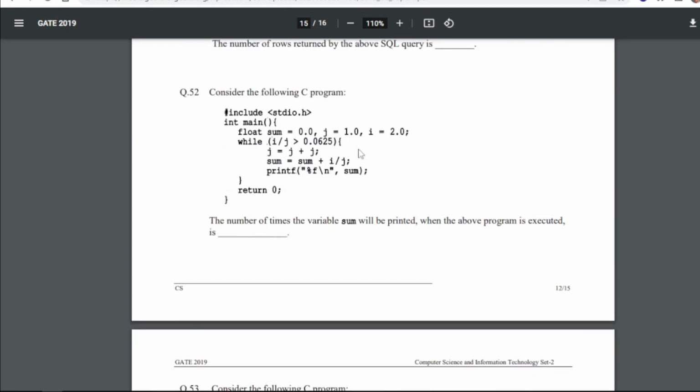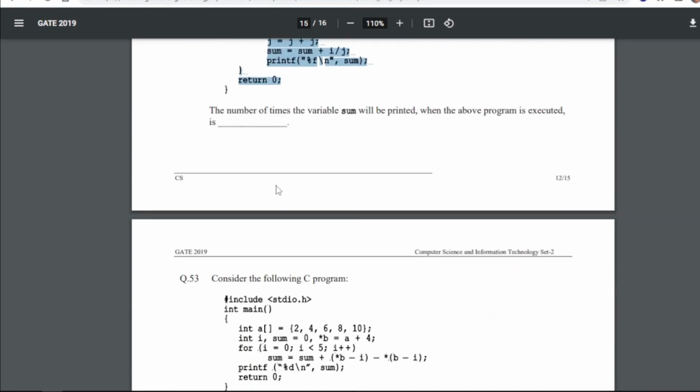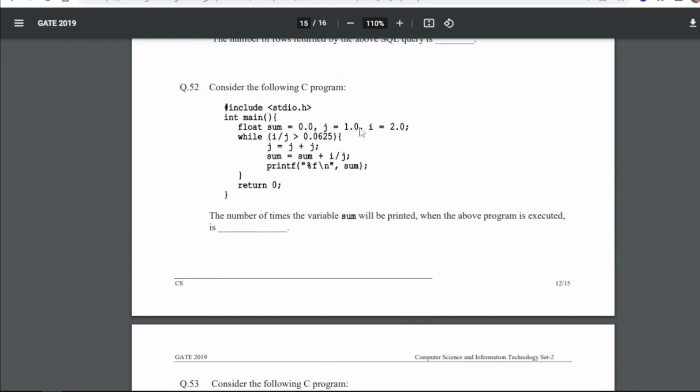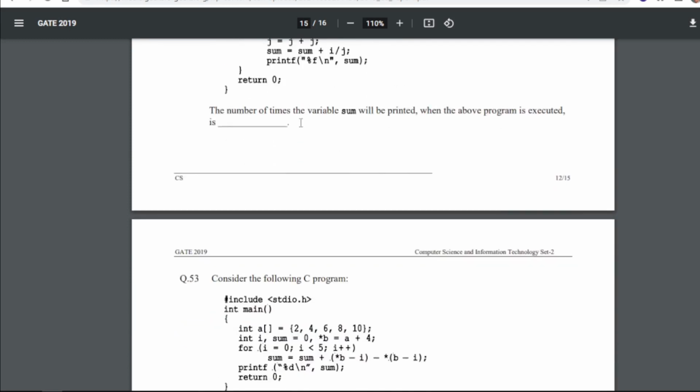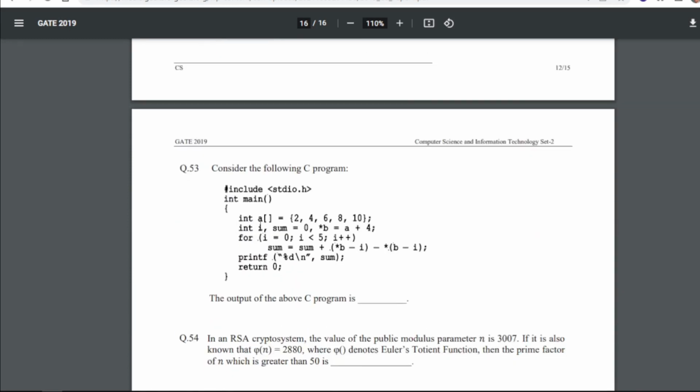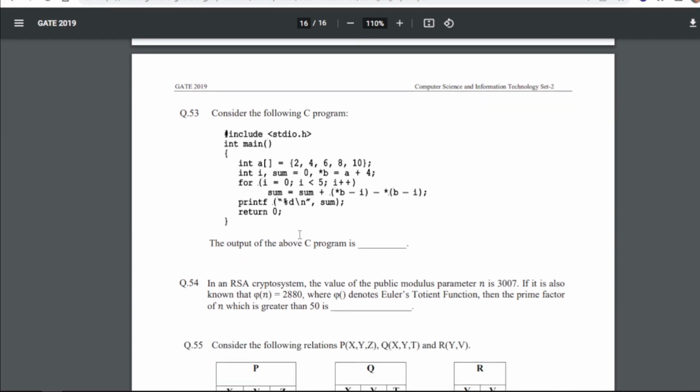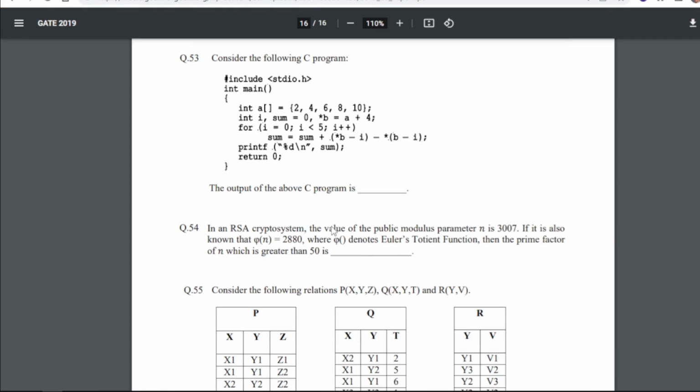Now consider the following C program. This is the program. The number of times the variable sum will be printed when the above program is executed is, so for 52 our answer is 5. Consider the following C program. This one, the output of the above C program is, so for 53, 10, we will get the answer once we hit and try this condition.